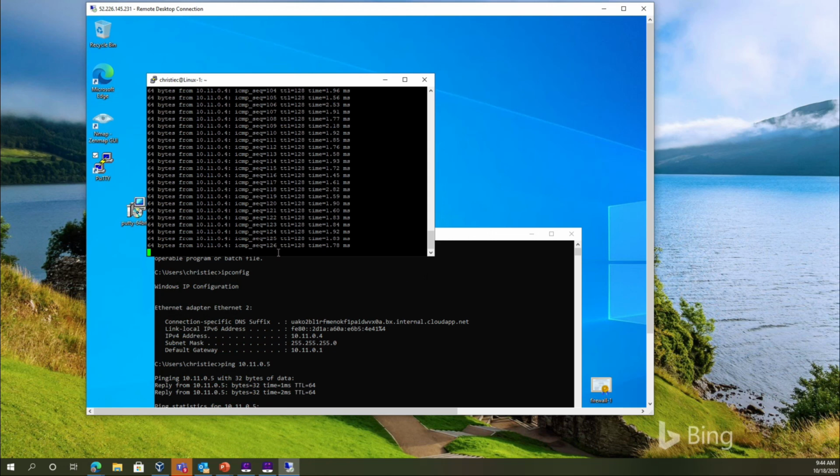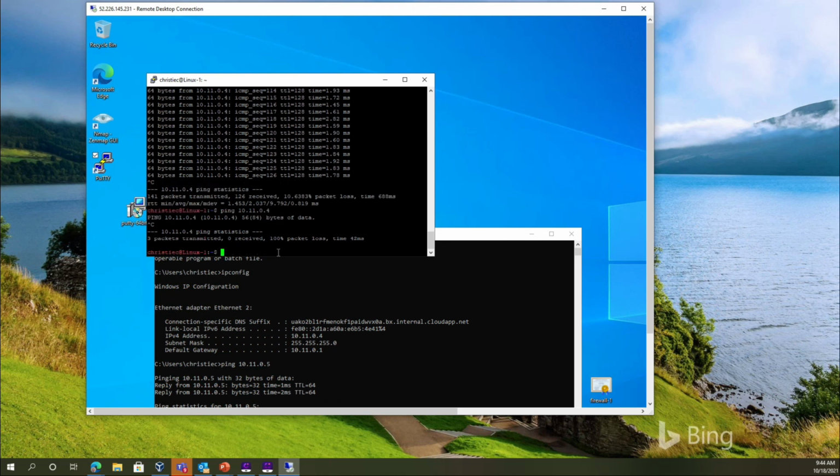We're having some loss because the rule got applied. So if I hit Control C, and I hit the up arrow key again, enter, as you can see, the pings have stopped. So this is segmentation and micro-segmentation within Azure, Microsoft Azure networking. Hope you guys find this video helpful. Thanks for watching.